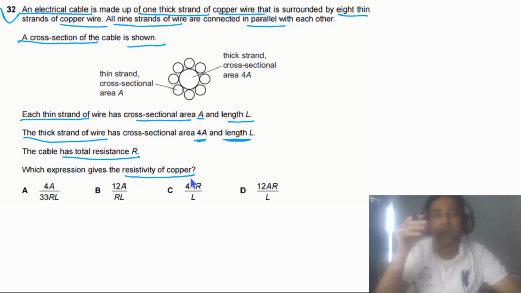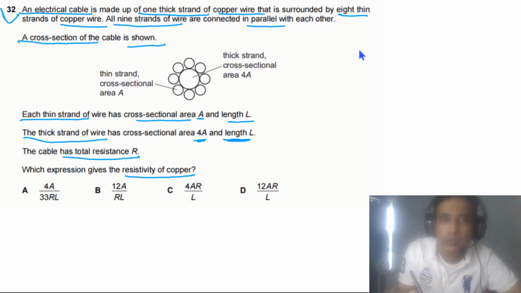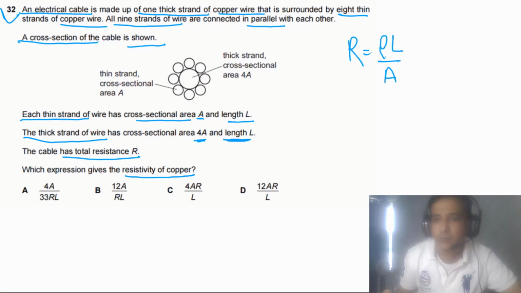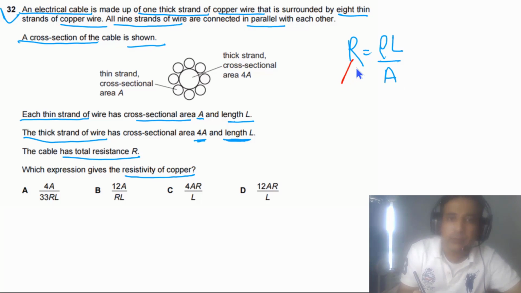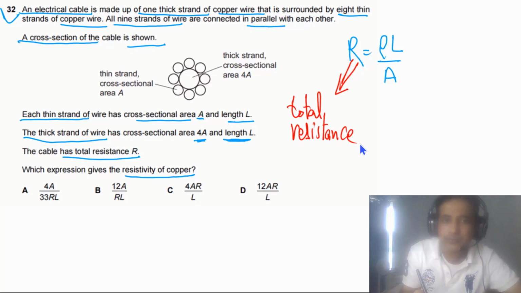This question is simply about resistance. We need to understand how to use this formula: R is equal to rho L by A. This is the formula you need to answer this question. What is given to us? The total resistance R is given to us, so we have the value of total resistance.